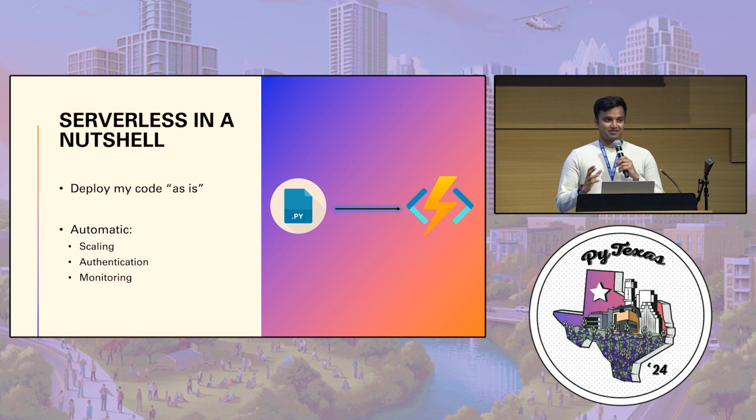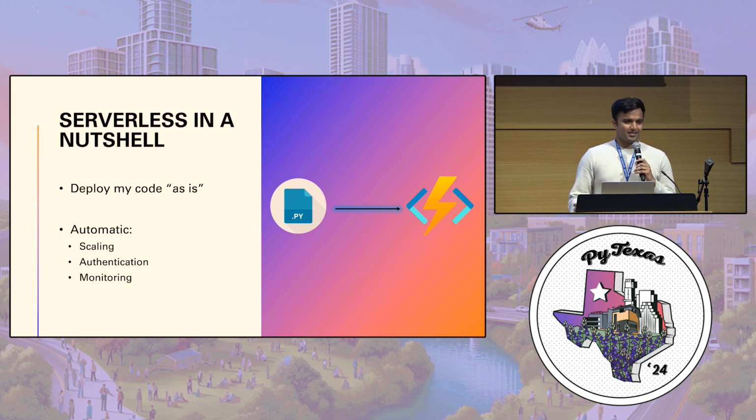None of that stuff. It's so-called serverless, and it's been a pretty popular paradigm for deploying web applications. These people handle the scaling, authentication, monitoring, and a whole lot of other really annoying things.